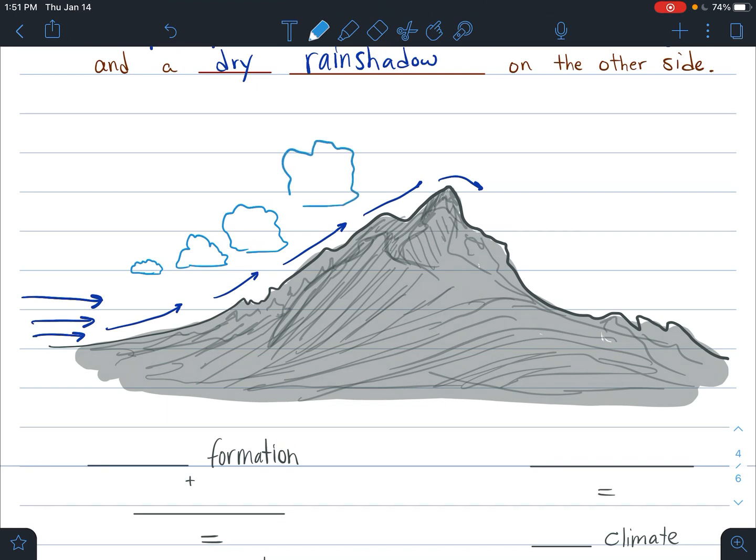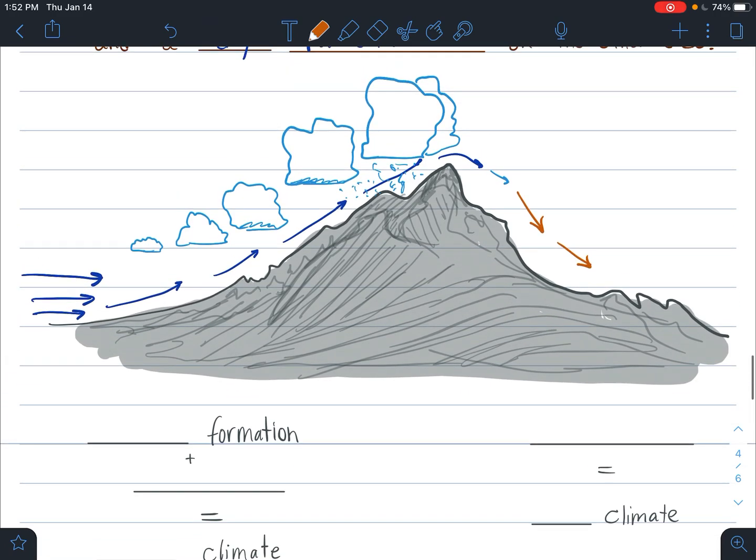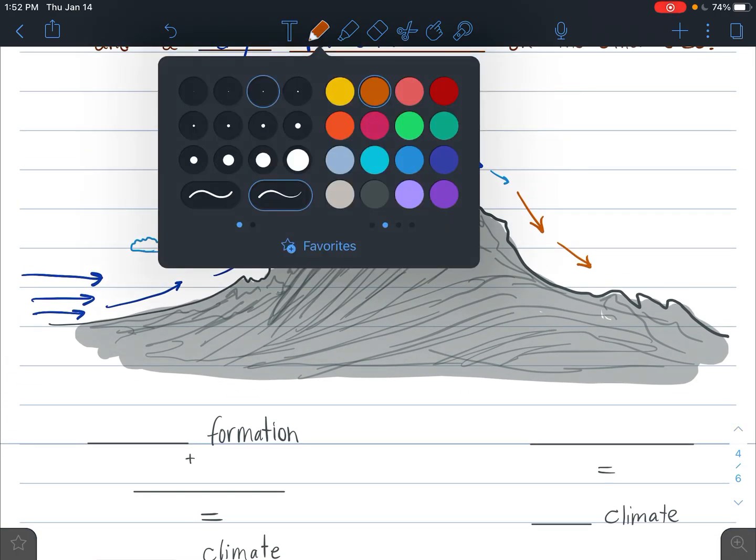And the higher up you go in elevation, if you've ever been able to go up in higher elevations, you know that we end up getting a lot more precipitation up here in the form of rain in the summertime and snow in the wintertime at high elevation. And that's because this air is forced up over the mountains. Now what happens is that now that all that water has been sucked out of that air, when you come down this downside, we end up having dry air descending. And so this side on the right side ends up being a rain shadow. And a lot of times we end up with deserts.